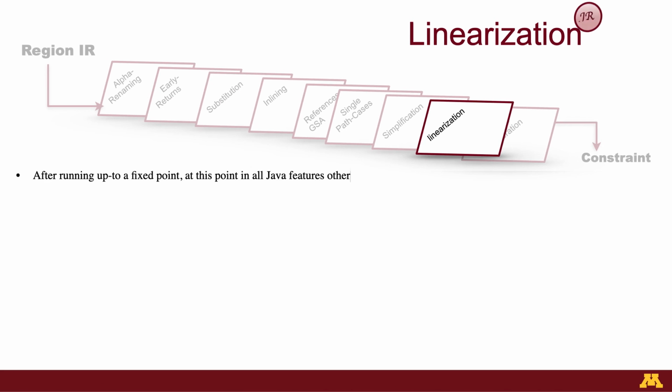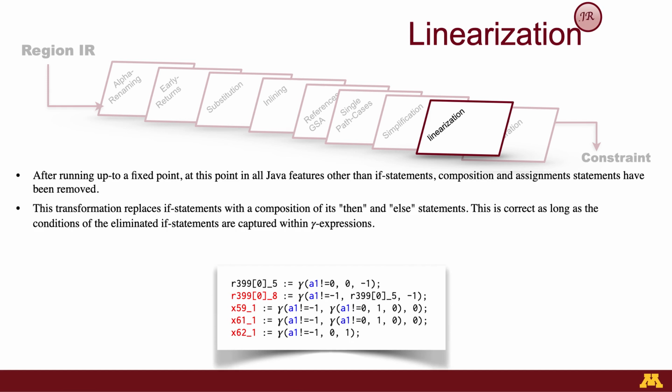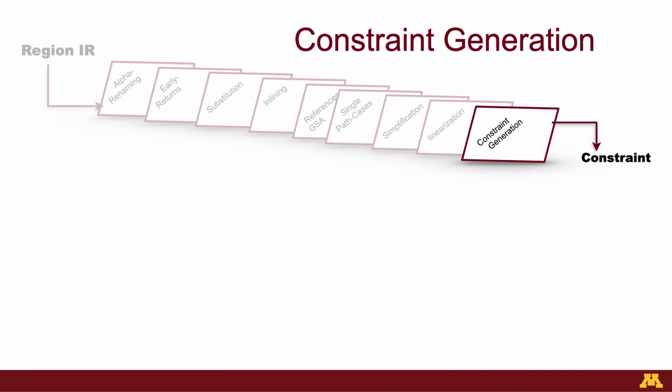Next, Java Ranger runs the linearization transformation, and in this transformation, Java Ranger tries to linearize the summary by removing all branching. And this is done by replacing an if statement with a composition of its then and else statements. And this is correct as long as the conditions inside the if statements are captured, and Java Ranger captures them into the gamma expression.